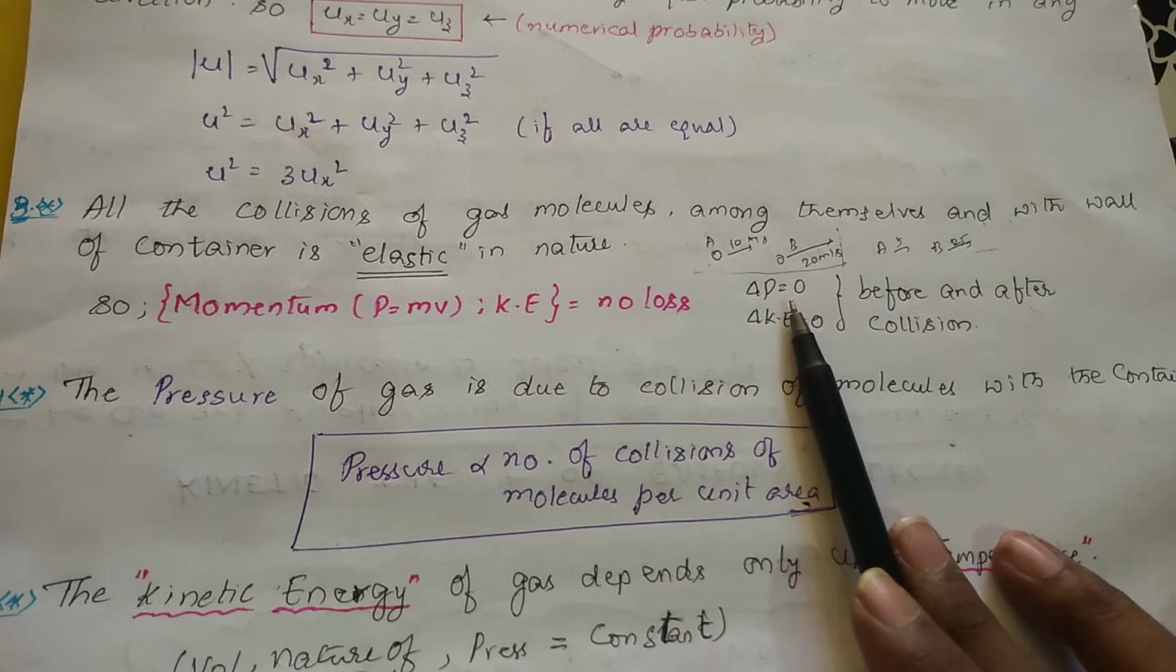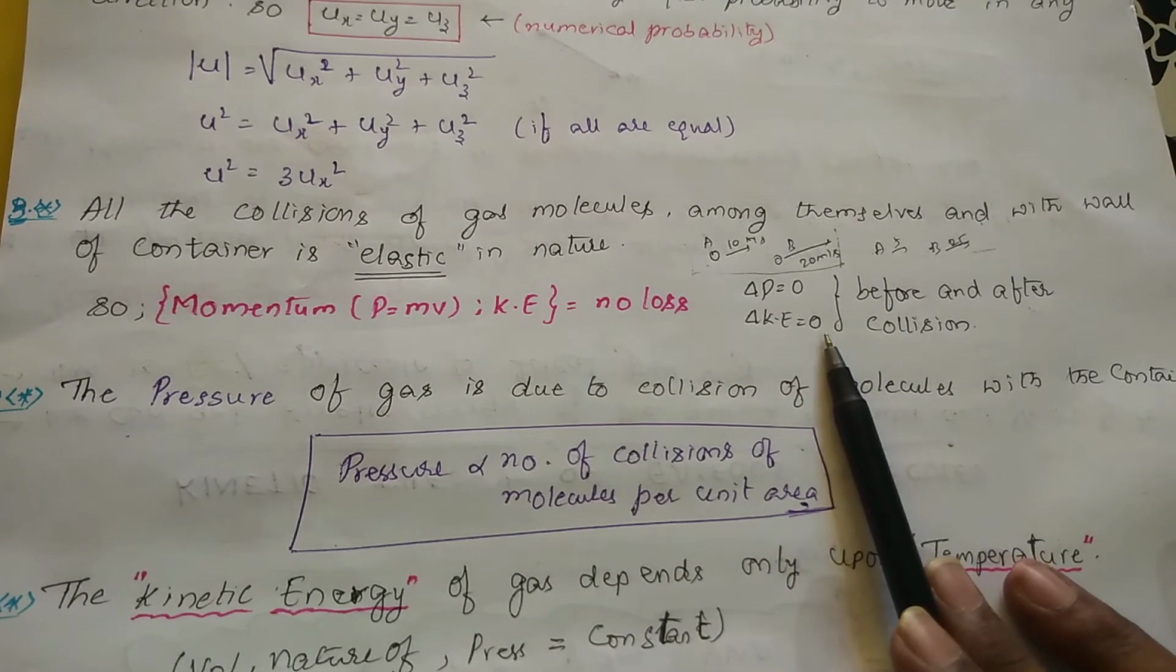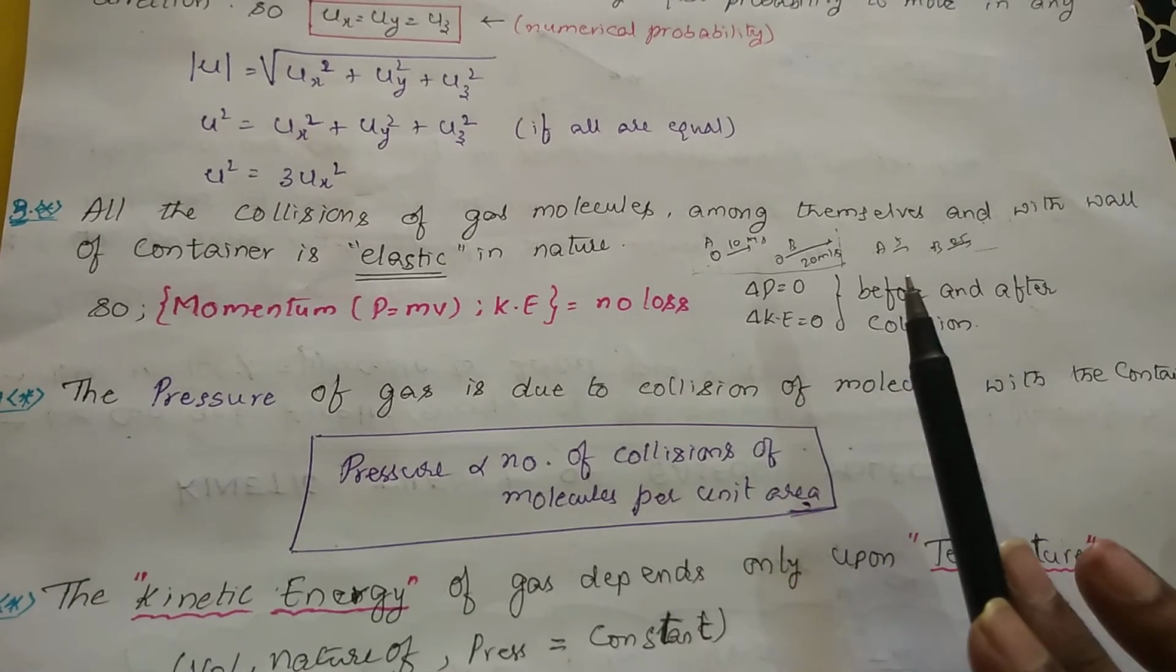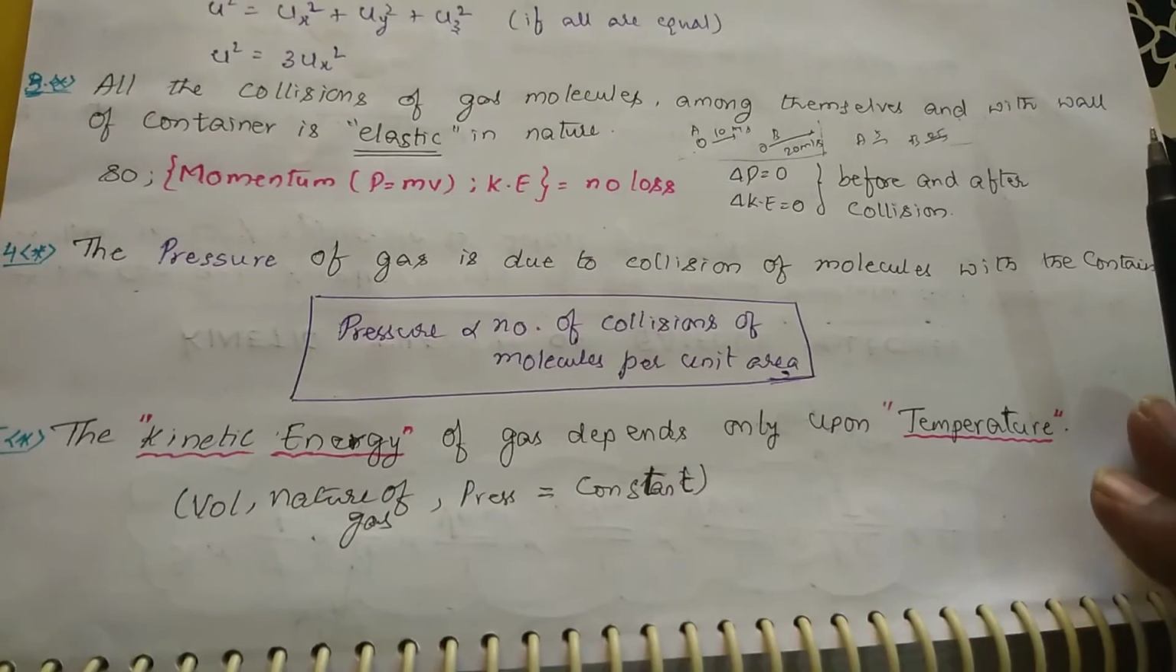So I am indicating the change in momentum with delta p equal to 0, and change in kinetic energy equal to 0. Before and after the collision, they remain the same. Such types of collisions are called elastic collisions.